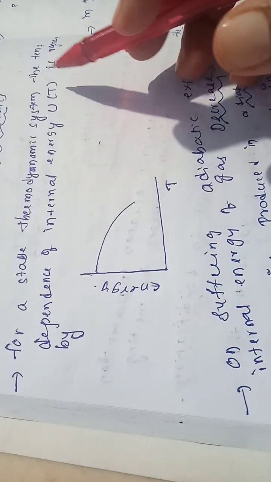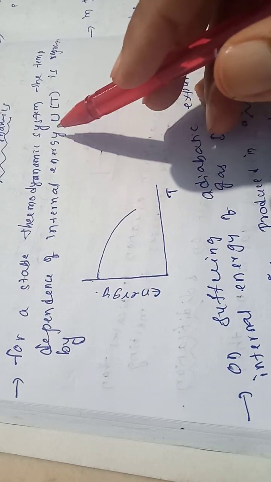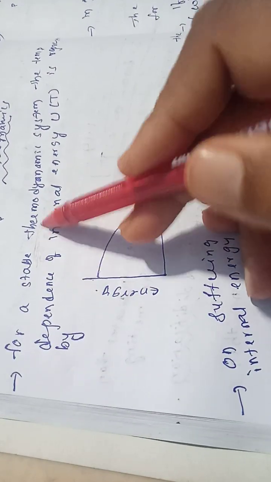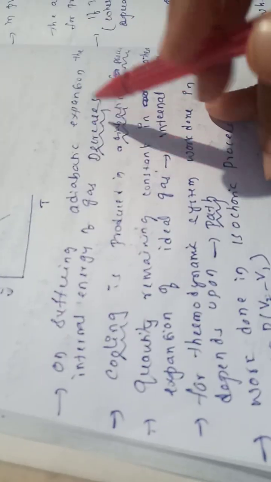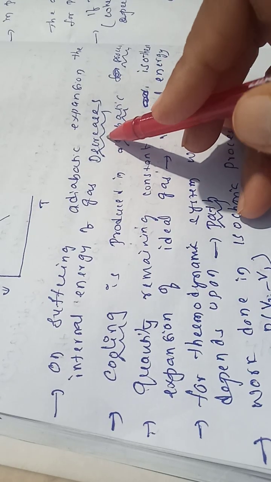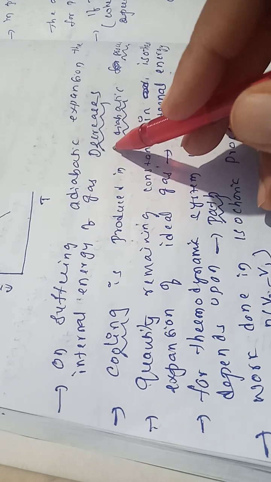Now for a stable thermodynamic system, the temperature dependence of internal energy is that it decreases for a stable thermodynamic system, so the curve will be in such a way. Now next, on suffering adiabatic expansion, the internal energy of the gas decreases. In adiabatic we said no heat transfer will be there, so internal energy decreases.